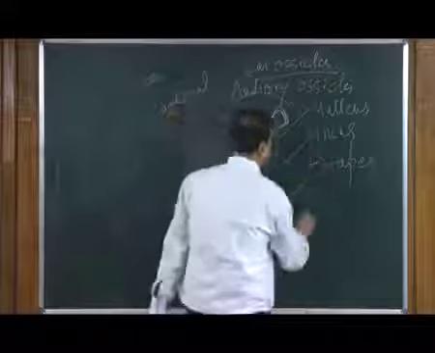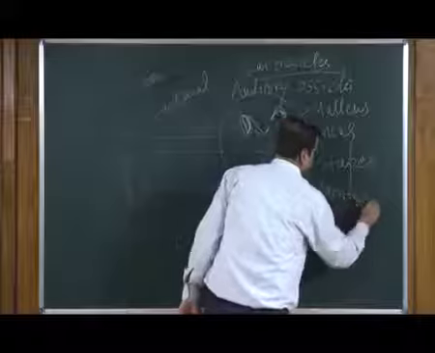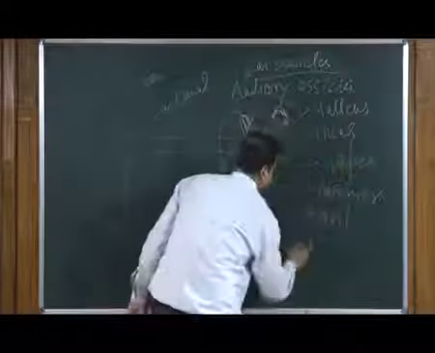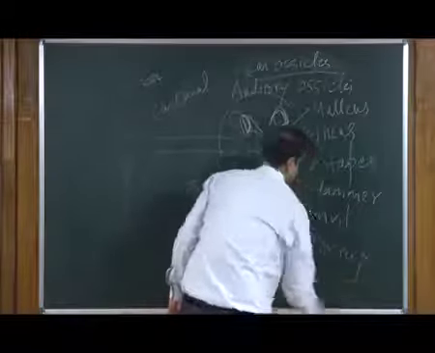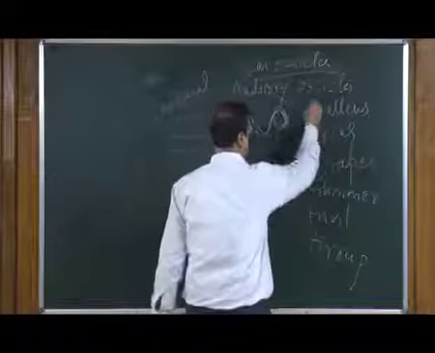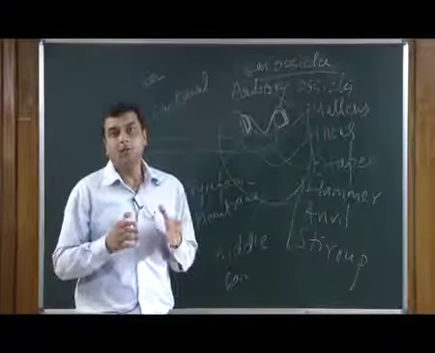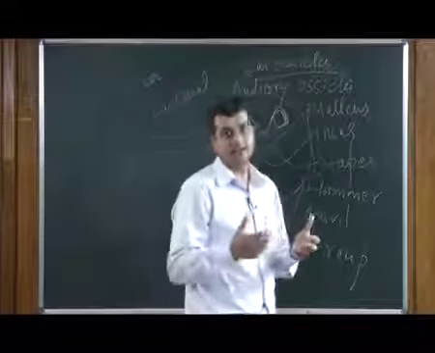So, shape wise, malleus is hammer shaped, incus is anvil shaped, and the stapes is stirrup shaped. So, these are the 3 bones and these are the 3 structures. Now, the evolution of human beings is always correlated with our developmental stages.